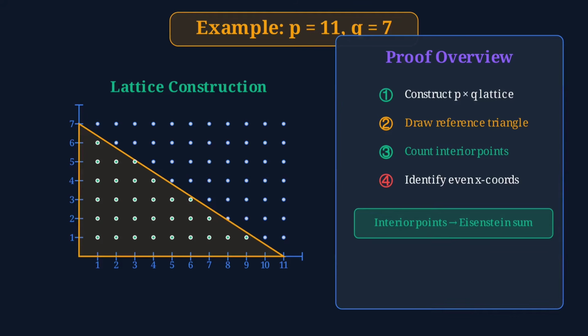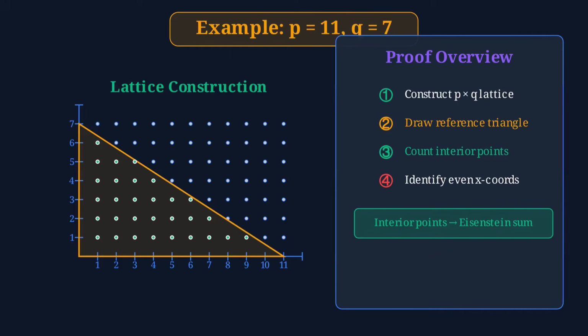Let's make this concrete with an example. We'll use p equals 11 and q equals 7. Now for the beautiful part, we construct an 11 by 7 lattice. Each point represents integer coordinates from 1 to 10 horizontally and 1 to 6 vertically.